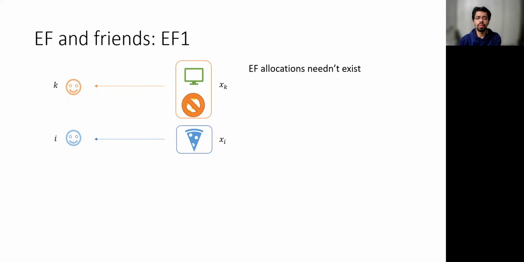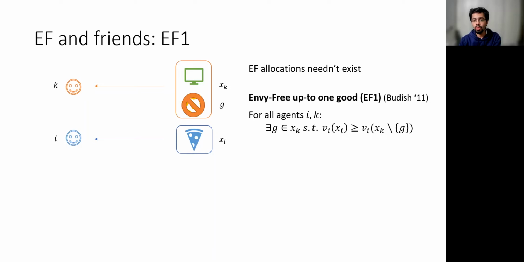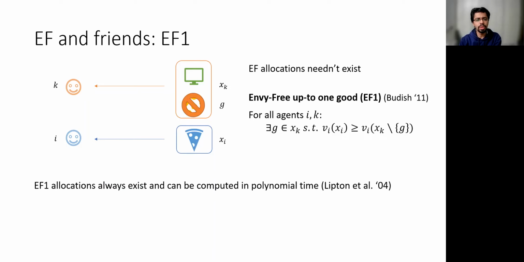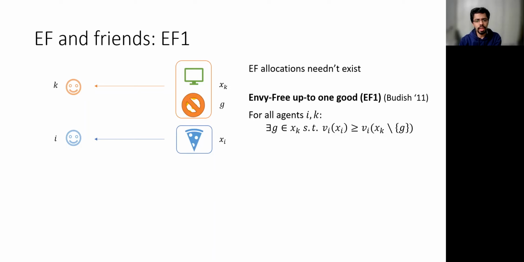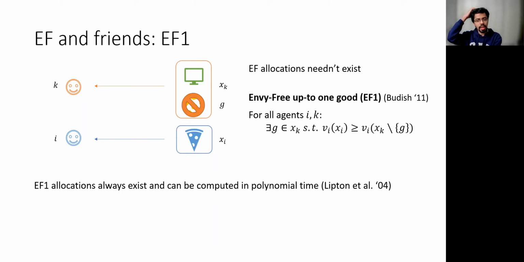However, notice that if one good is removed from the bundle xk, i does not envy k anymore. So this leads us to a relaxation of envy-freeness called envy-free up to one good, or EF1. We say that an allocation is EF1 if for all agents i and k, there is some good g in the bundle xk such that removing that good causes the envy of i to disappear. So it turns out that unlike envy-free allocations, EF1 allocations always exist and can be computed in polynomial time.